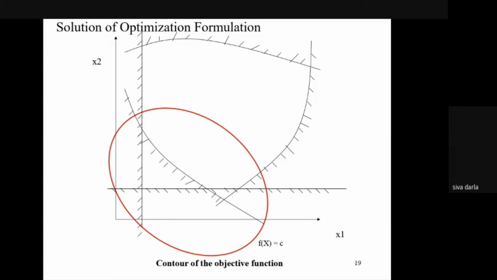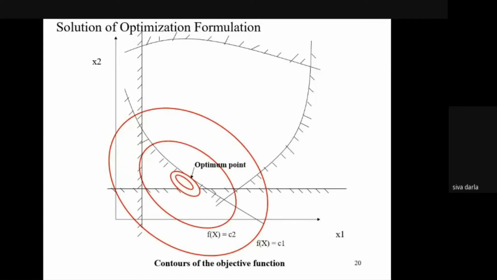Here, in general, we consider minimization of the objective function. So we need to make contours of the objective function at particular values. When the objective function has C1, C2 and C3, where C2 is less than C1, and C3 is less than C2, like that.